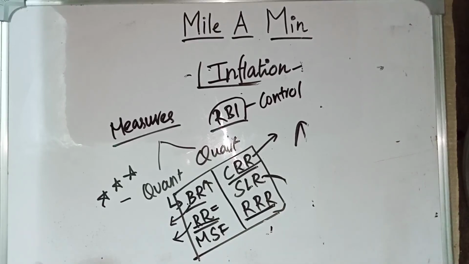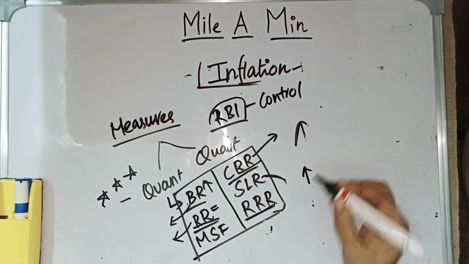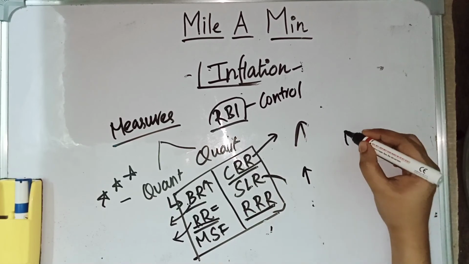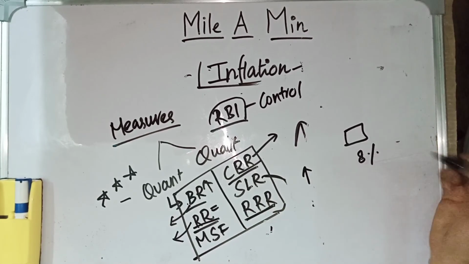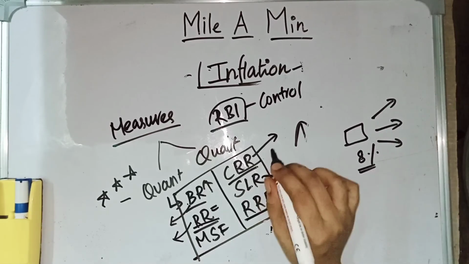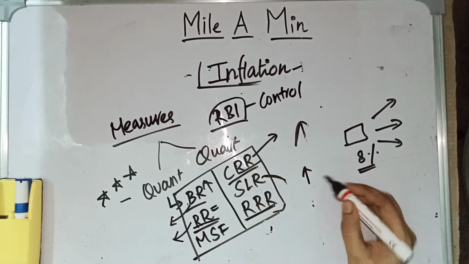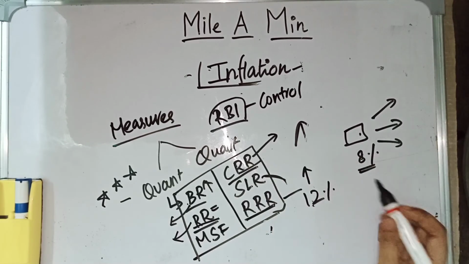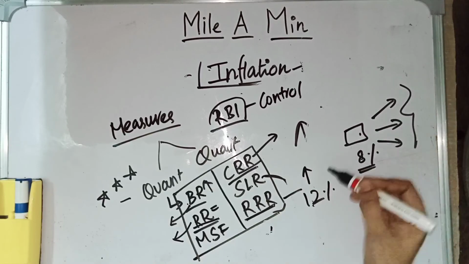Generally, banks give loans to people at 8% interest rate. If the reverse repo rate is increased to 12%, instead of giving money to people, the bank will give it back to RBI,